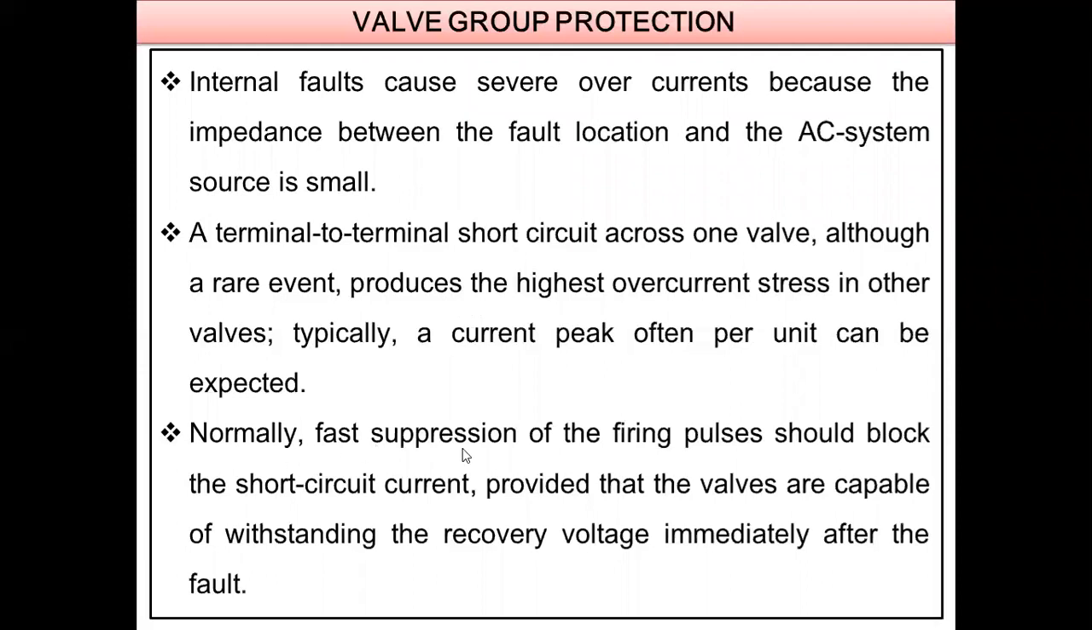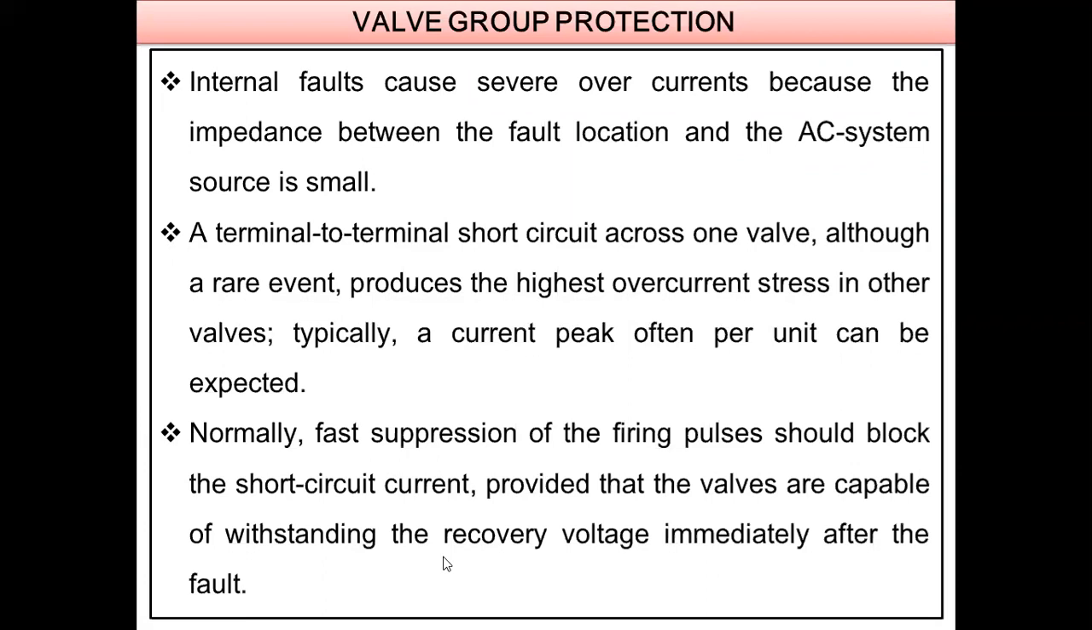Normally, fast suppression of the firing pulses should block the short circuit current, provided that the valves are capable of withstanding the recovery voltage immediately after the fault. Let us consider a small thing. If we are performing on and off action at the switches, and a short circuit or any fault occurs nearer to the switch, if we are able to block the switch, obviously the current cannot reach the other area or other pole. It can be blocked from reaching the converter transformer.